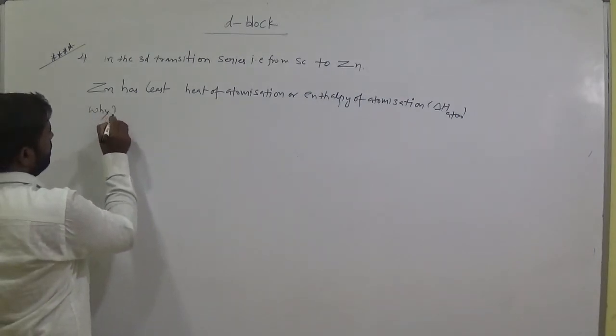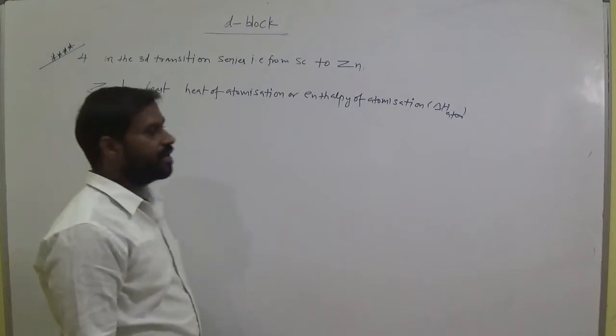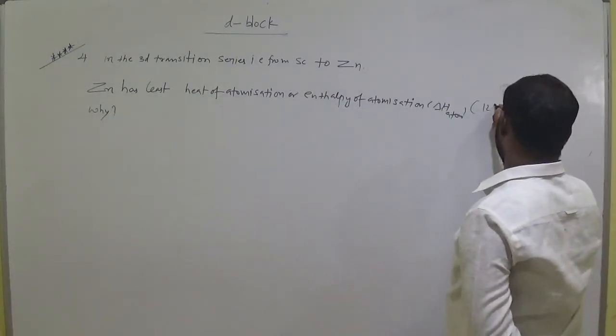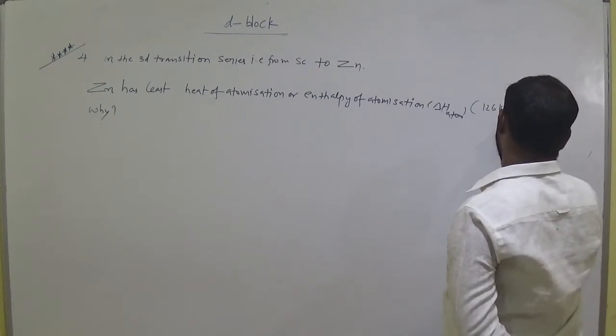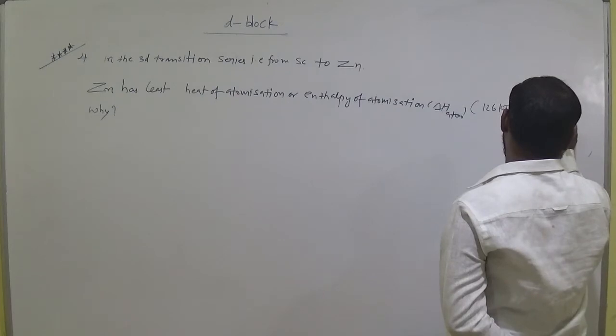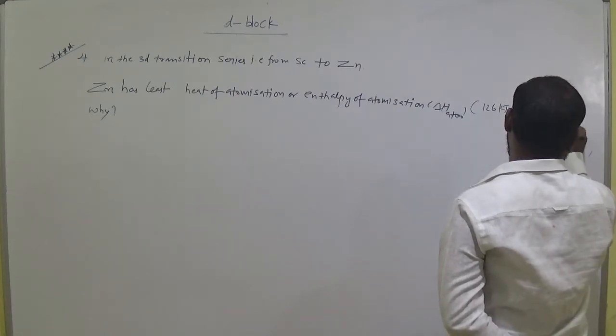Why? The enthalpy of atomization value for zinc is 126 kilojoule per mole.